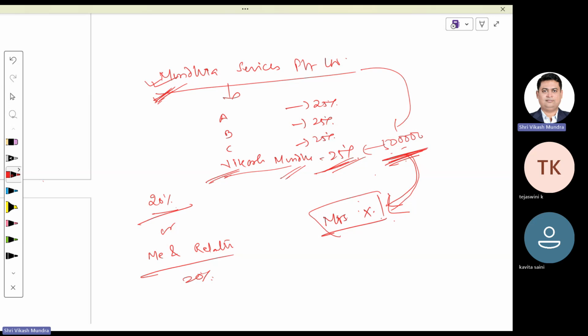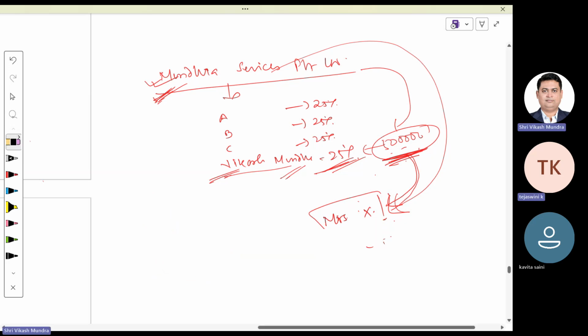Done? Clear? However, if she is a chartered accountant and the company is paying remuneration to her for an accounting job, then it is justifiable. Agree or disagree? Then this provision is not applicable. This 5 lakh would be considered as income of Mrs. X. The clubbing provision would not be applicable in this situation. Clear? Yes, sir.